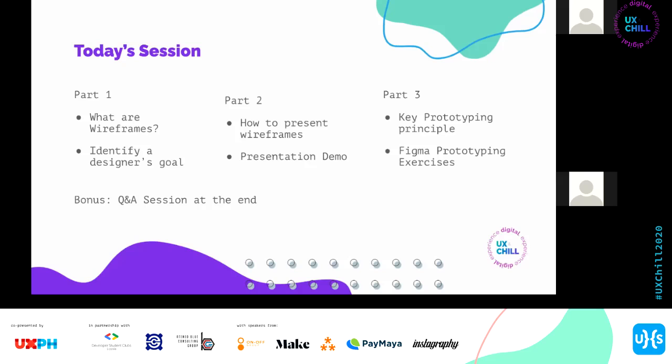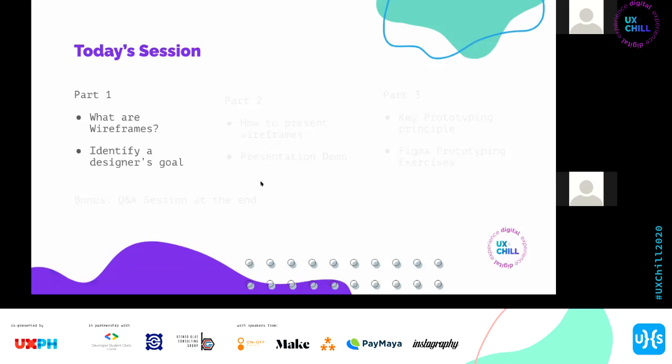I do have a Figma file which I'll share with you guys later. You guys can duplicate it. But basically what I'm going to discuss are basic things that I feel like pinakakailangan when you're doing wireframes in prototyping, or you're in your prototyping wireframes. So it's not advanced, so don't expect na may advanced animation stuff. But I'll try to cover as much na parang important when you're trying to present wires. Then we can have a Q&A later. I got some of your questions dun sa form. And then if we have more time, we can have more questions.